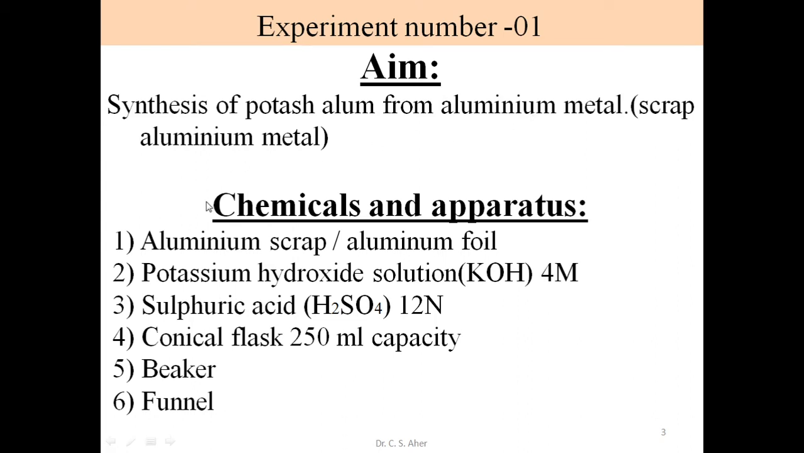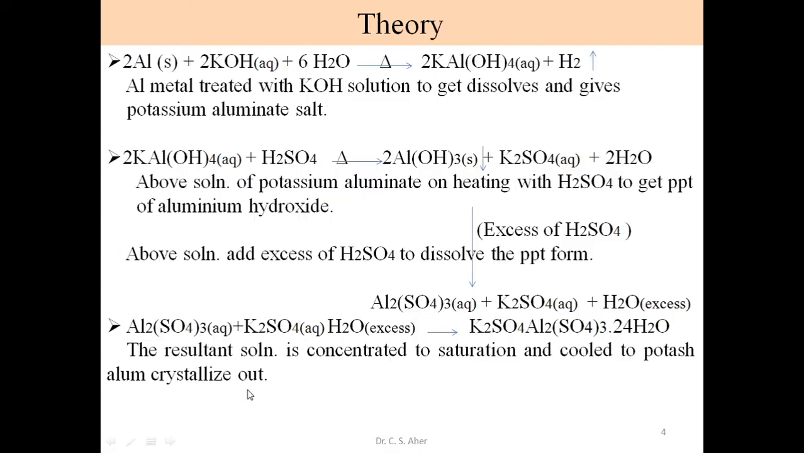So for that, what chemicals or apparatus are required? These are the list. First, we require the scrap aluminium or aluminium foil. Second reagent is potassium hydroxide solution, which is 4 molar KOH. Third chemical is concentrated sulfuric acid, 12 normal sulfuric acid. We require this apparatus: conical flask of 250 ml capacity, one beaker, funnel. So these are the chemicals and apparatus.